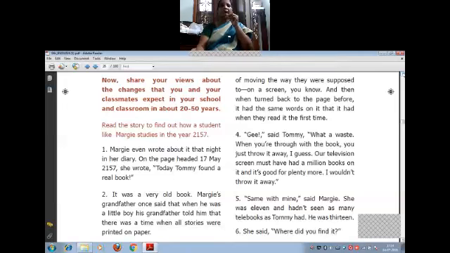Maggie even wrote about it that night in her diary. On the page headed 17 May 2157, she wrote, "Today Tommy found a real book." So Maggie has a habit of writing a diary. Children, how many of you have a habit of writing a diary? You'll be writing, isn't it? If you're not, you start writing.